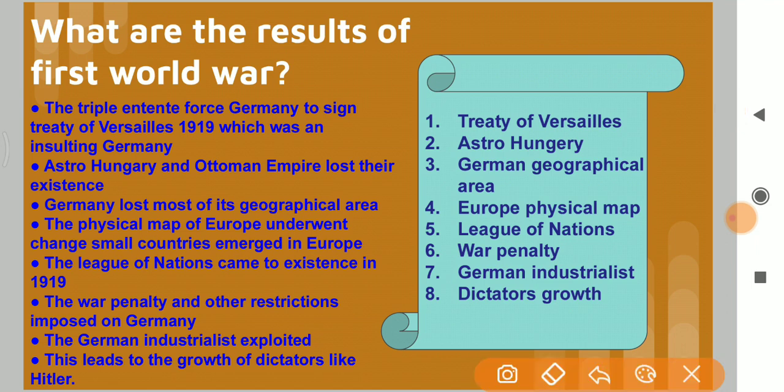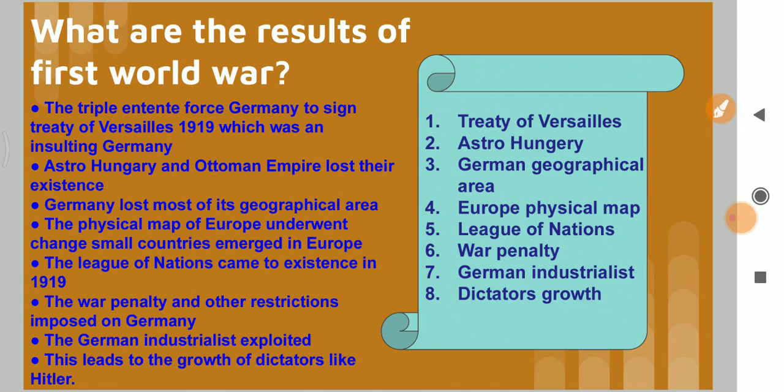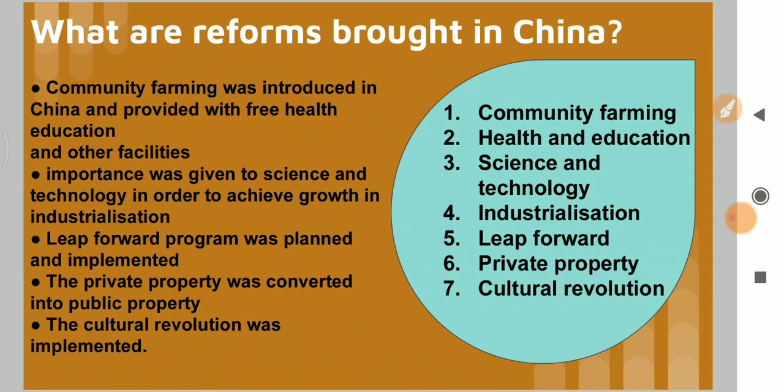All these points I figured in 8 particular words, that is, Treaty of Versailles, Austro-Hungary, German geographical area, Euro physical map, League of Nations, war penalty, German industrialist, dictators growth. If you remember these keywords, no need to read all the answer. Okay, let's go to the next question.